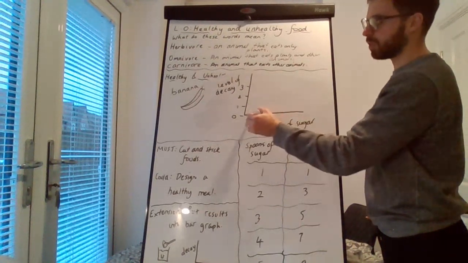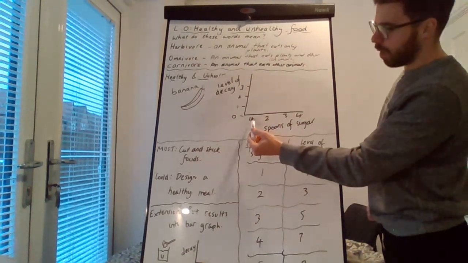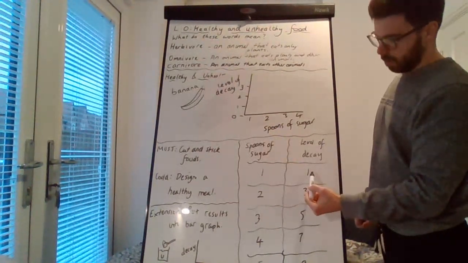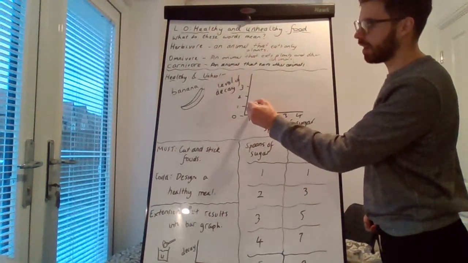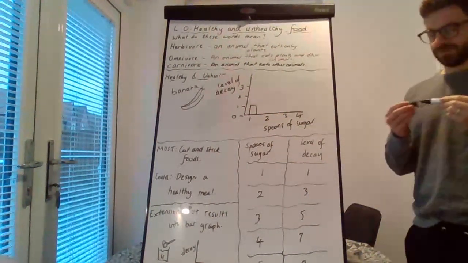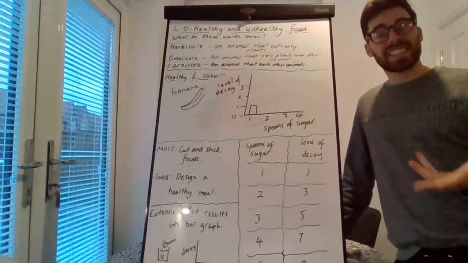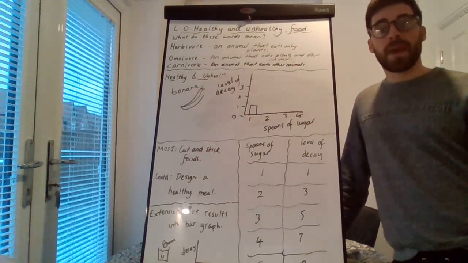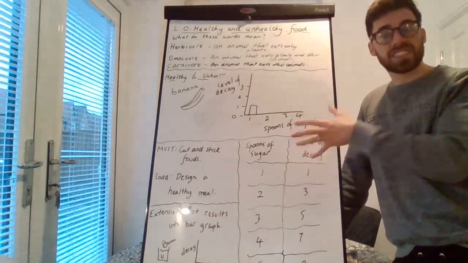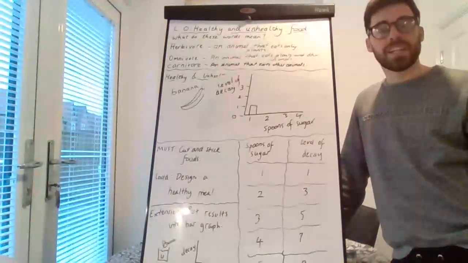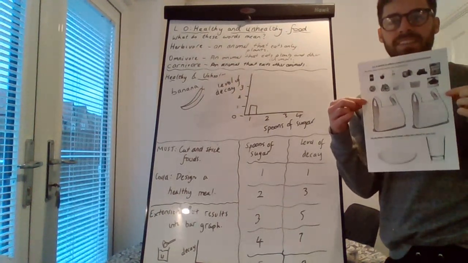We'll just do the first one on the board, just to give you an idea. So, when we had 1 spoon of sugar, we had 1 level of decay. A little bit decayed the tooth was. So you do a bar going like that. And you can complete the rest of that graph. You could do that in your maths book if you have a spare page, because it has squares in. It might be easier to do it. You haven't got to do that. That's just an extra challenge if you get that far and you have time left. This is the task for today that I'd like everybody to complete.